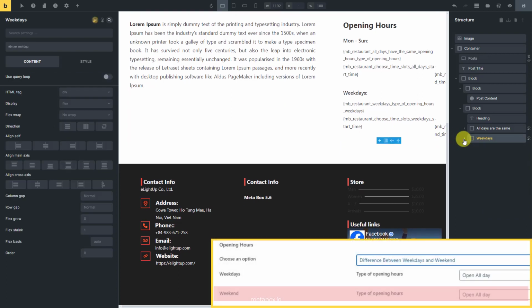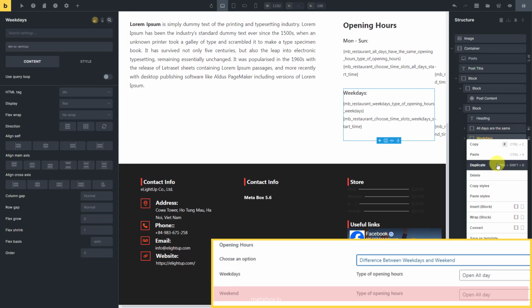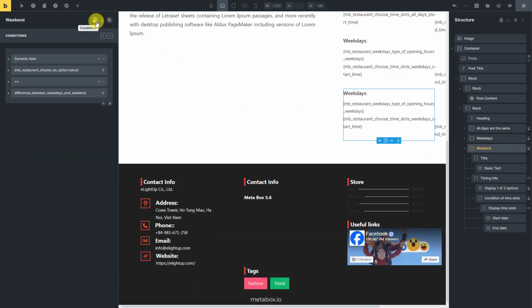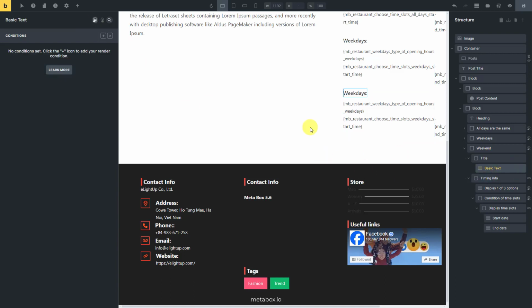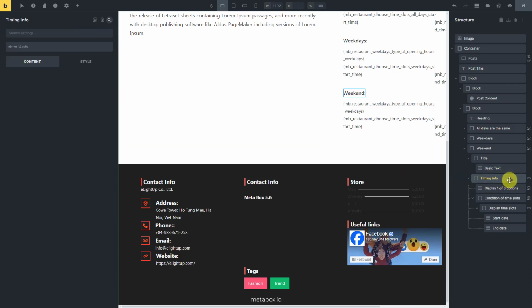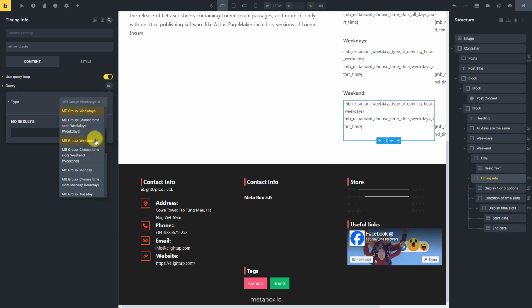For displaying opening time on weekends, also duplicate this element. This section also displays when the second option in this field is chosen. It's the same with the weekdays. So there is no need to change the condition of this element. But for the remaining elements, we also need to change the names and fields to the corresponding ones. Just look for the right fields from the one related to the weekend option, both in condition or displaying content.